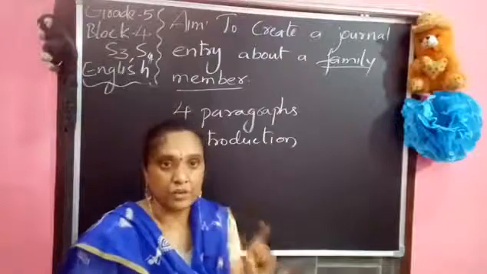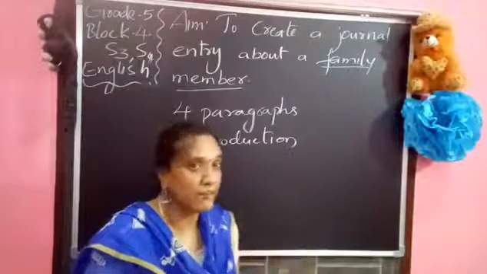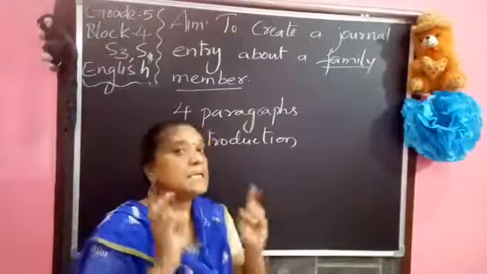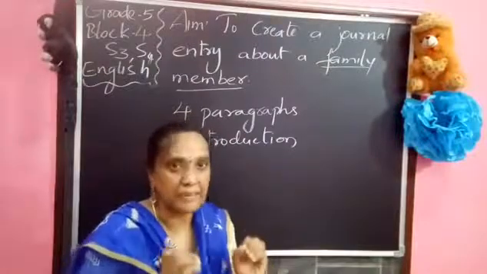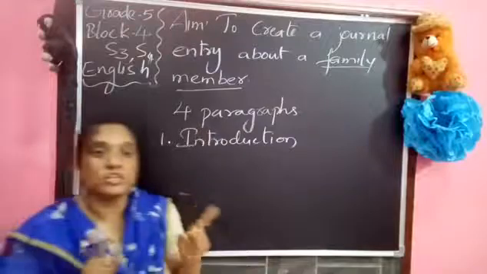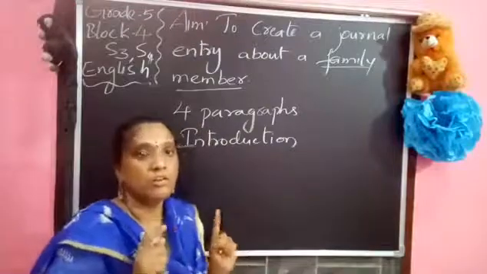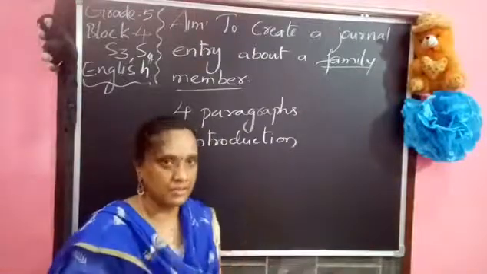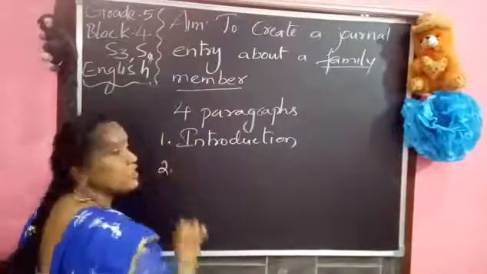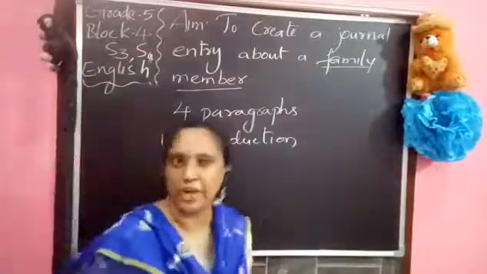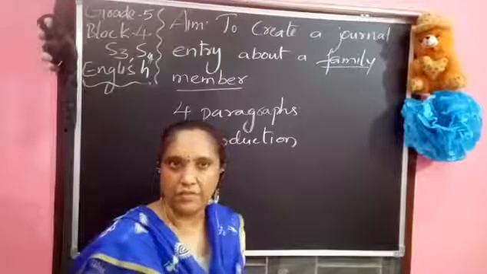Check that you write with what type of tense, as previously we said? Simple present. By using the simple present tense, you are supposed to write your paragraph. Now, coming to your second paragraph, what are you going to write in it?